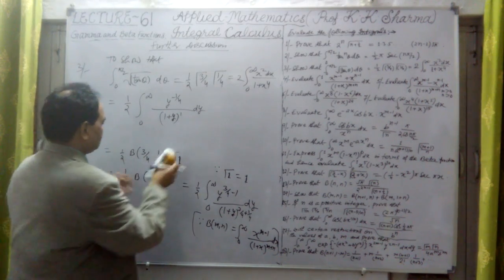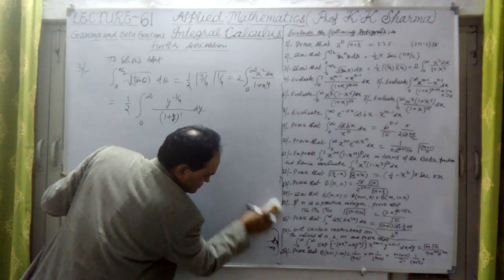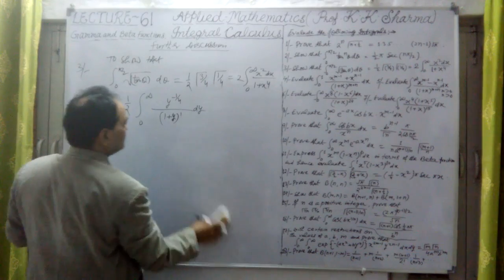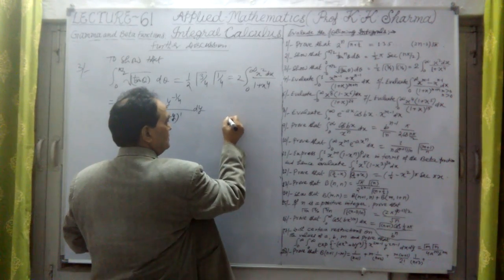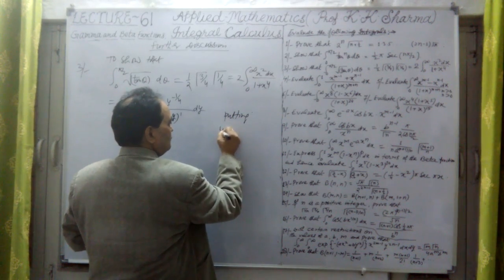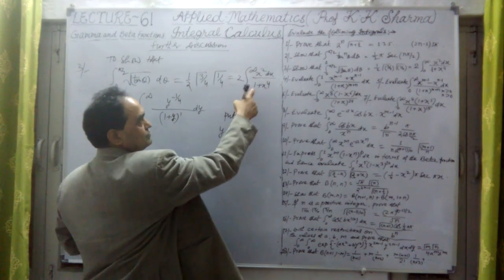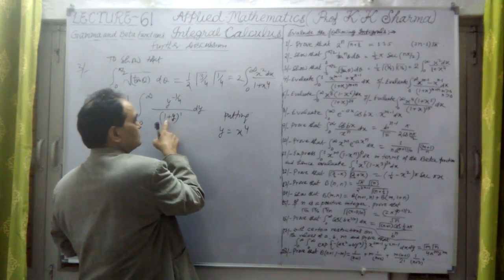Now let me further solve it. Now if I put y equal to something, let me take x. Let us substitute y equal to x to the power 4, because we have to take it into x to the power 4 here in 1 plus y.